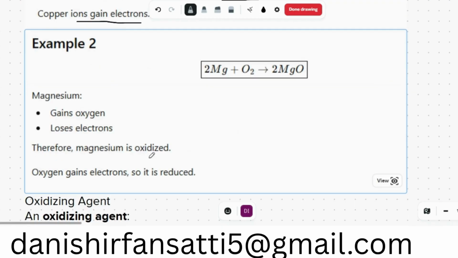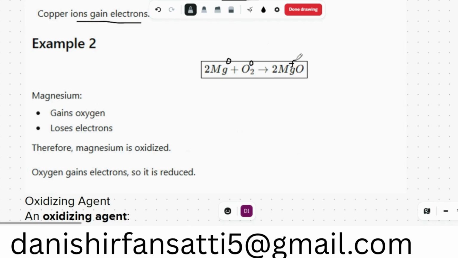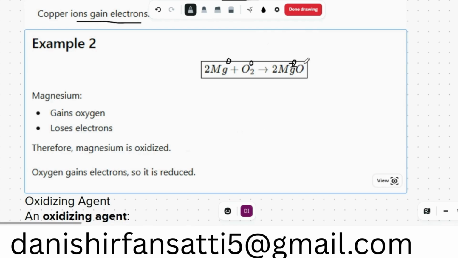Now here magnesium plus oxygen gives us magnesium oxide. Here magnesium has 0 charge, oxygen has 0 charge. But here magnesium has plus 2 charge. That means magnesium loses 2 electrons because it's a group 2 element, whereas oxygen gains 2 electrons.